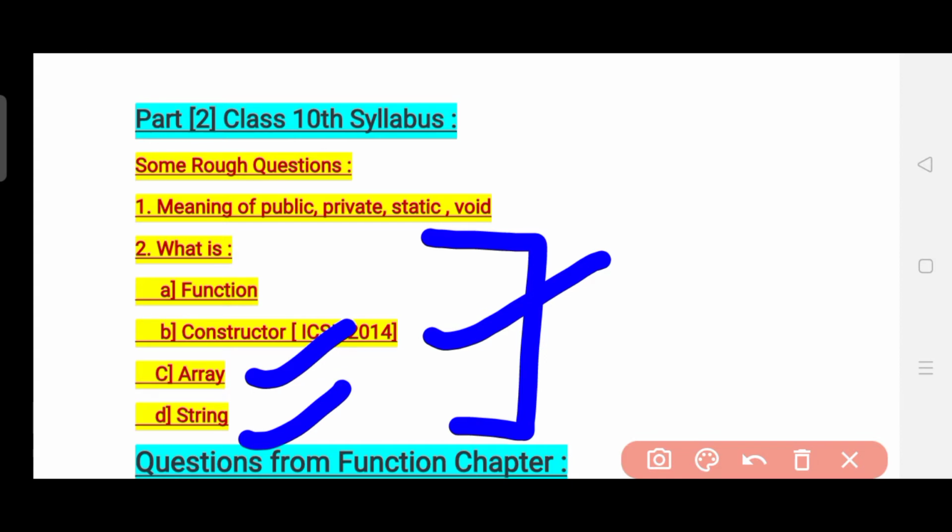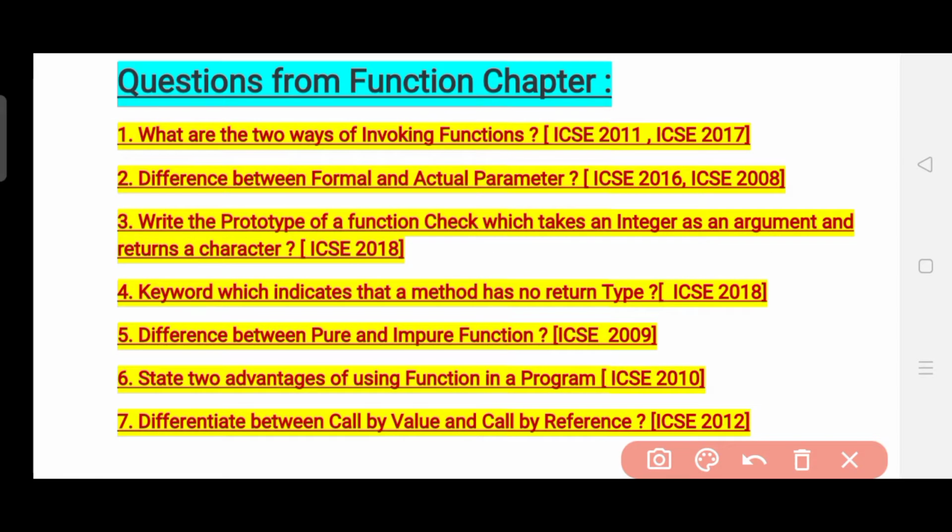Now let us pay attention to the questions from a specific chapter. The first chapter I have considered is function. So let's see the questions. The first question is: what are the 2 ways of invoking a function? This is an important question. Why? It has been asked in the year 2011 and also in the year 2017, and it is an important as well as easy question and you should know it.